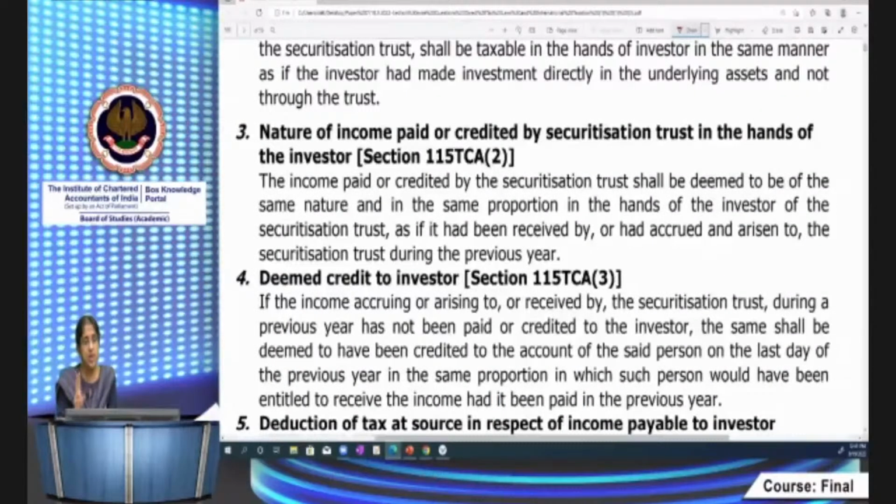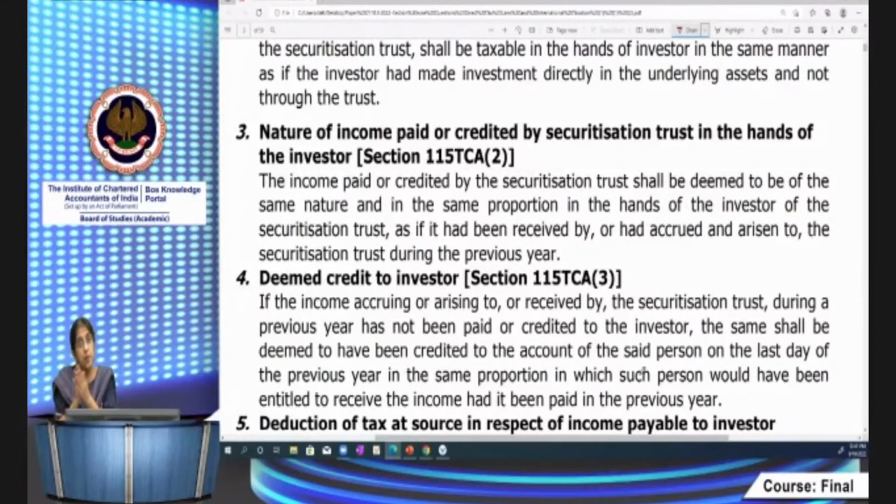Now, two things which I want to tell you as far as securitization trust and investment fund are concerned. If the income is not distributed to the unit holder, then what happens? If the income is not distributed to the unit holder, then it is deemed to have been credited to the unit holder as on the last day of the year, and accordingly the unit holder will have to pay tax on that. Okay, but this provision is not there in REITs. In REITs, there is a requirement that the real estate investment trust distributes 90% of its income to the unit holders. But if suppose it does not distribute the remaining 10%, it is not deemed to have been credited. That provision is not there in REITs.